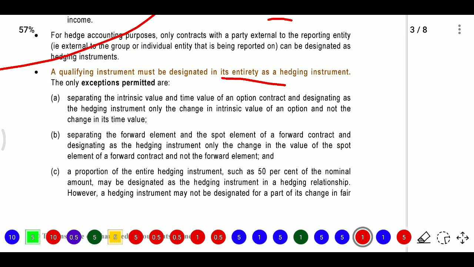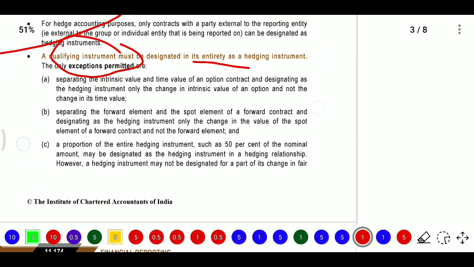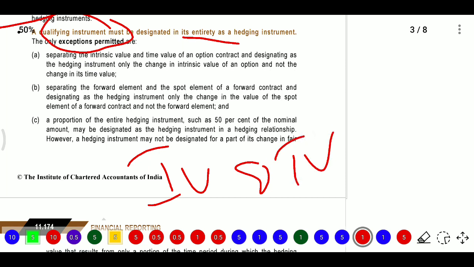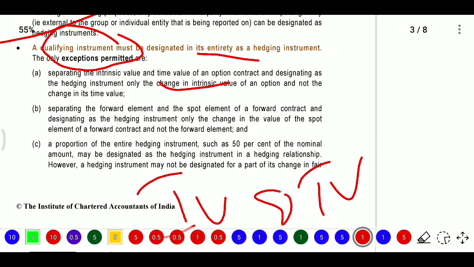Here, for the instruments, there are some exceptions. So what are those exceptions? One is that we need to separate the intrinsic value and time value of an option contract, and designate as the hedging instrument only the change in intrinsic value of an option and not the change in time value. When we are identifying one instrument, we will go with discounted cash flow.